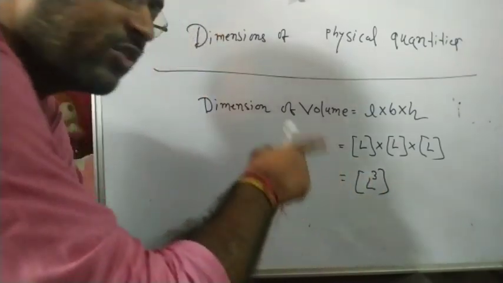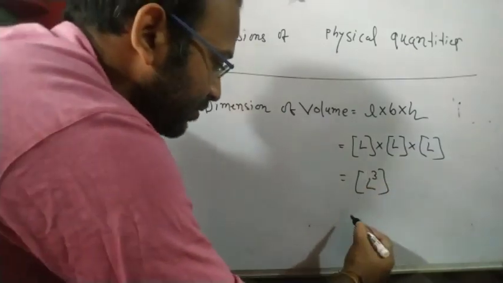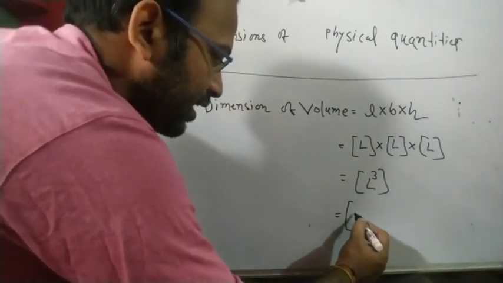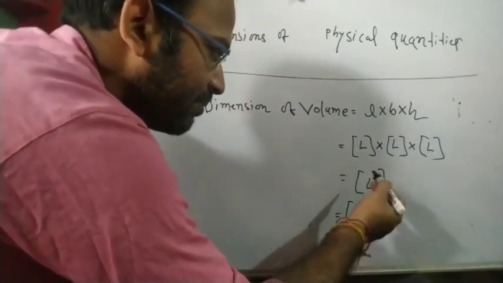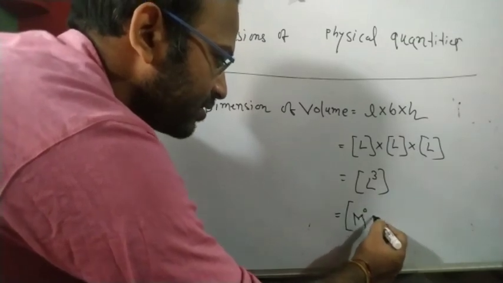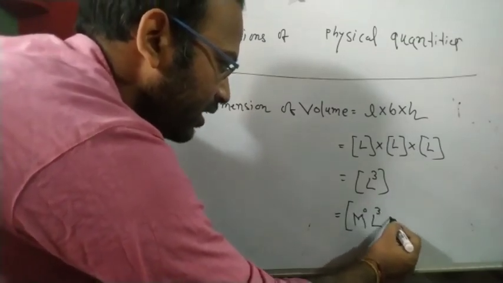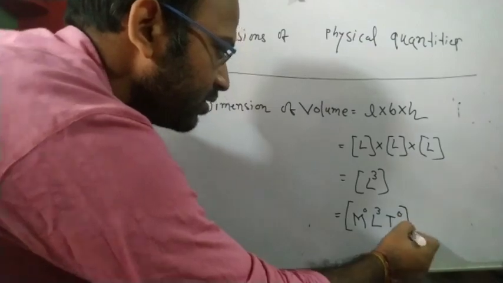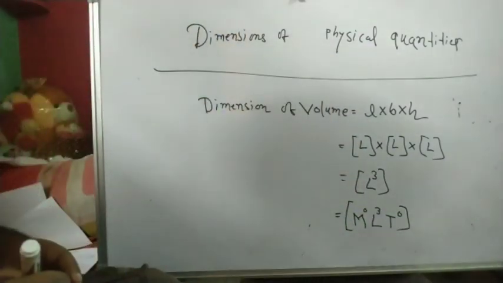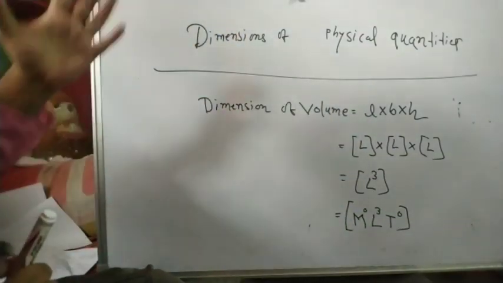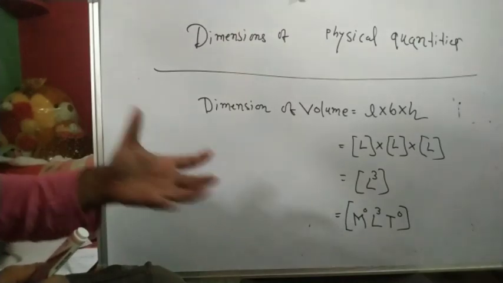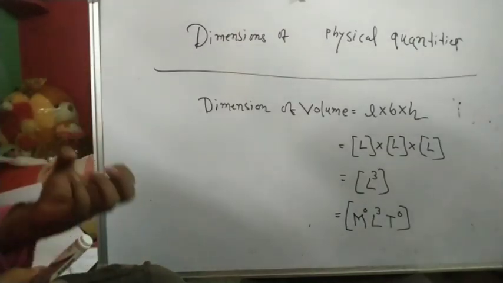So L cube is the dimension of volume, but if you want to write in terms of MLT, then for the fundamental quantities, M to the power 0, L cubed, and T to the power 0. So this is the dimension of volume. Okay, clear? So in this way you can calculate the dimension of a physical quantity.